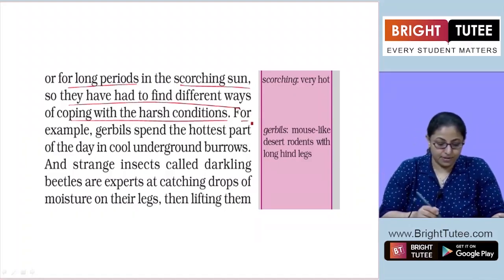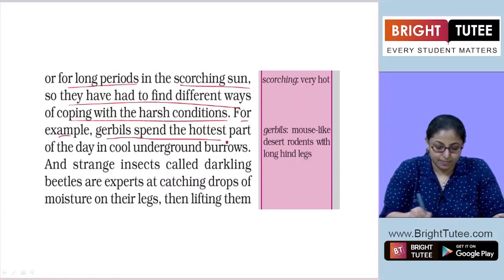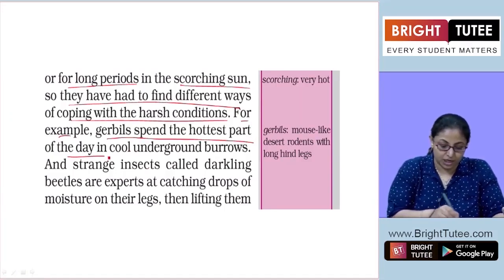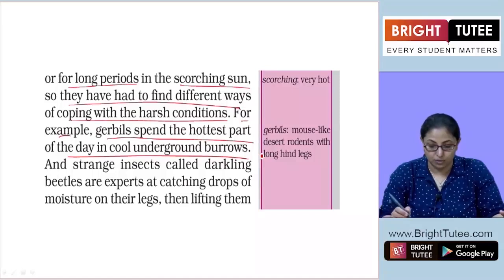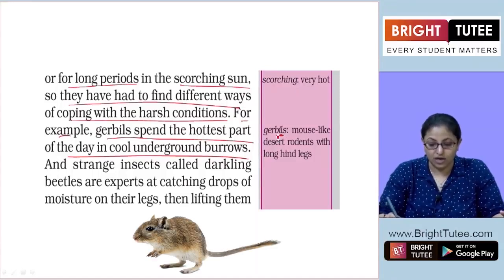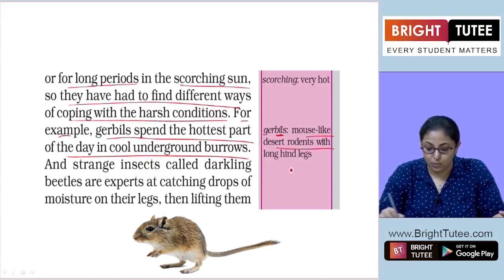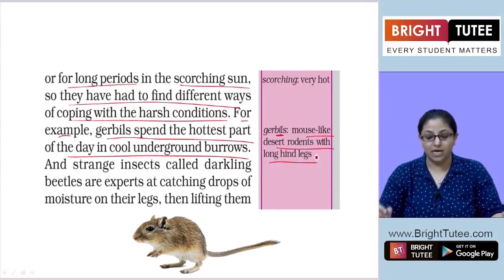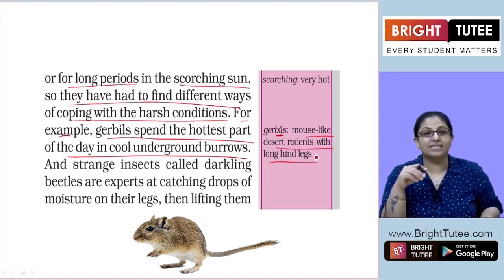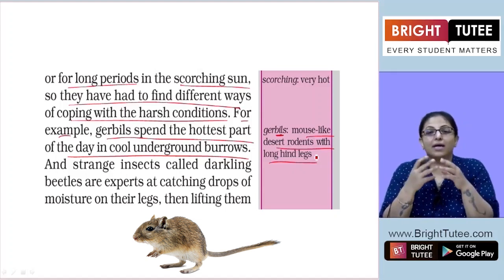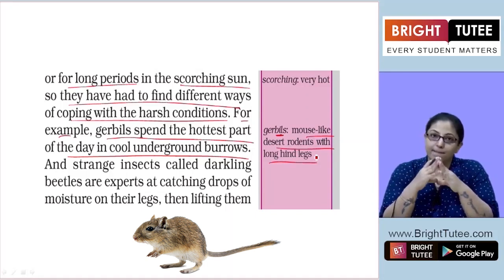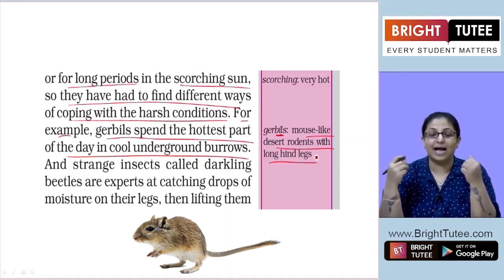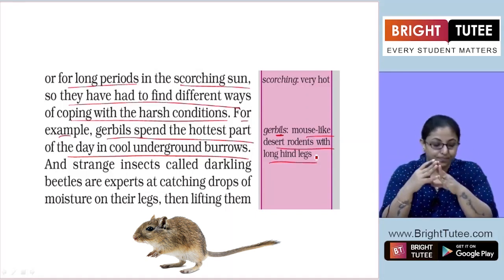For example, gerbils spend the hottest part of the day in cool underground burrows. Now, what are gerbils? They are mouse-like desert rodents with long hind legs. So gerbils are desert animals. They are rodents and they look like mice. They have long hind legs. Hind means backward legs.